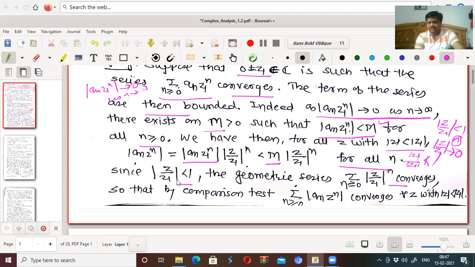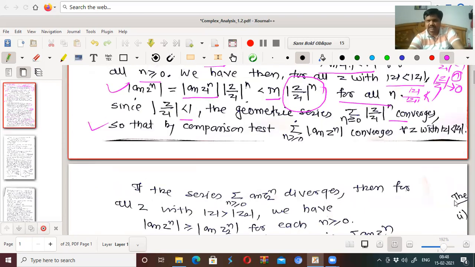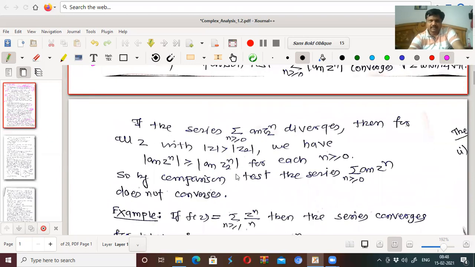As this tends to 0, it should be convergence. And as this series converges, by comparison test, the series of mod a_n z^n also converges for all z with mod z less than mod z1. So by comparison test, this converges for all z with mod z less than mod z1.